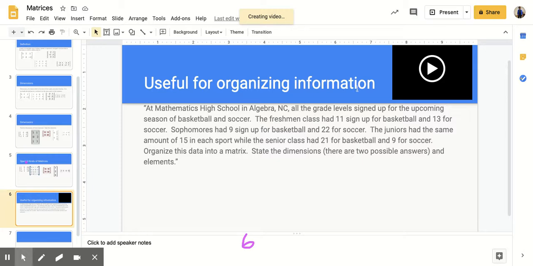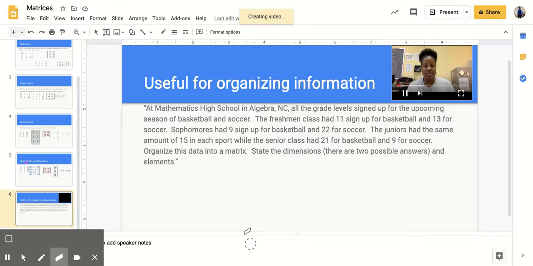And let's end with a word problem. All right, so we're going to take a look at this word problem together and make sure that we are good to go. So matrices are useful for organizing information. At Mathematics High School in Algebra, North Carolina, all the grade levels signed up for the upcoming season of basketball and soccer. The freshman class had 11 sign up for basketball and 13 for soccer. Sophomores had 9 sign up for basketball and 22 for soccer. The juniors had the same amount of 15 in each sport, while the senior class had 21 for basketball and 9 for soccer. Organize this data into a matrix, state the dimensions. There are 2 possible answers and elements.